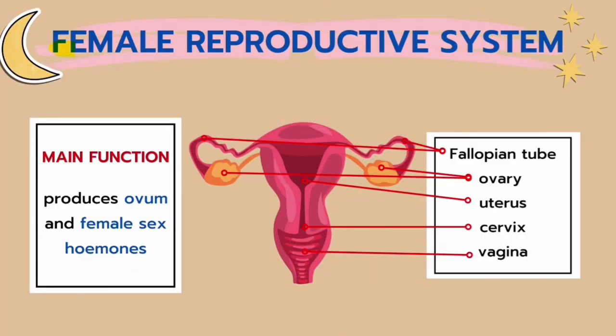On the other hand, we have the female reproductive system. The main function of this system is to produce the ovum and female sex hormones. The female reproductive system consists of the fallopian tube, the ovary, uterus, cervix, and vagina.